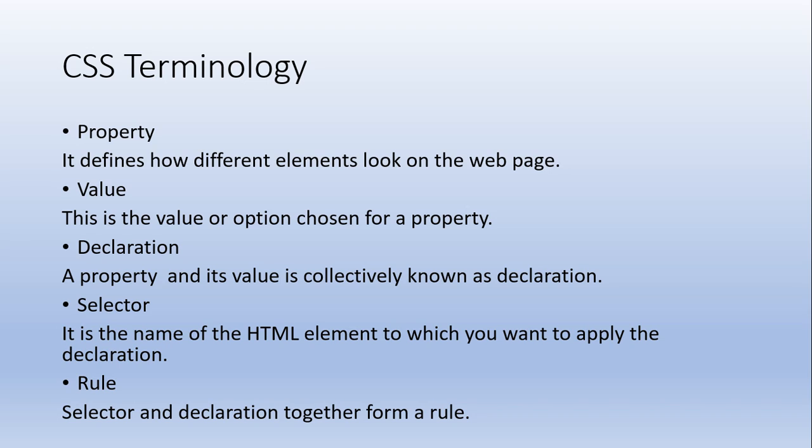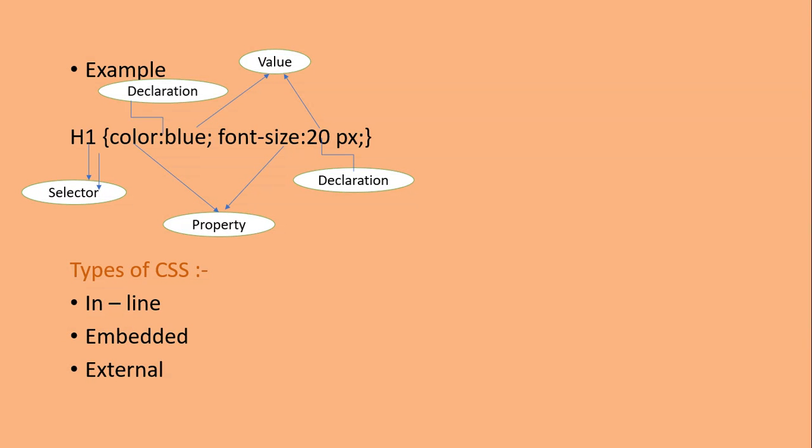Declaration. A property and its value together are known as a declaration. Selector. It is the name of the HTML element to which we want to apply the declaration. And the rule: selector and declaration together form a rule. We will understand this with an example. H1 is the tag, that is called the selector. Color is the attribute, that is called the property, and blue is the value. Same for font size, that is also a property, and 20 is the value.